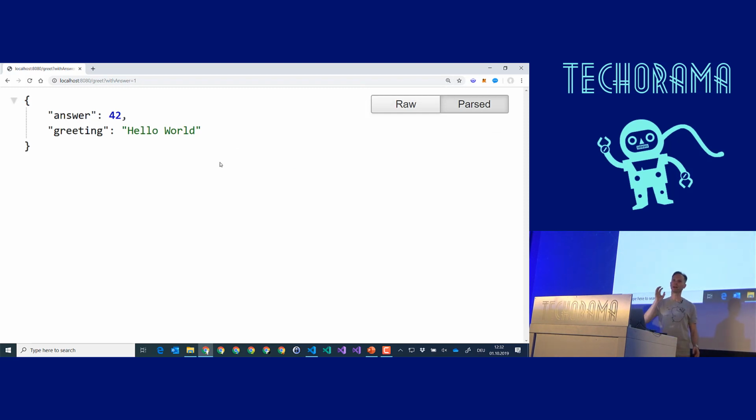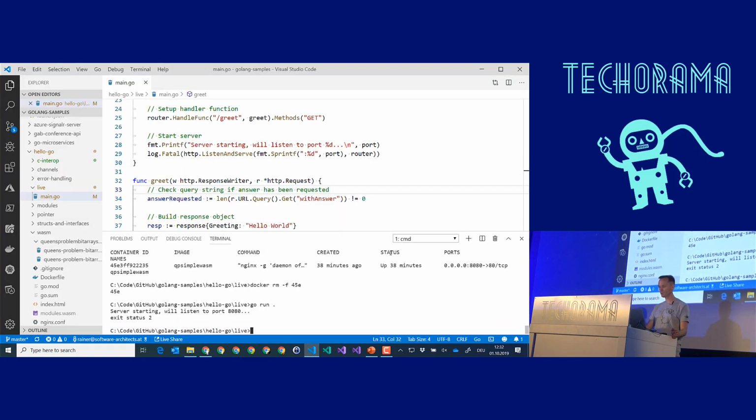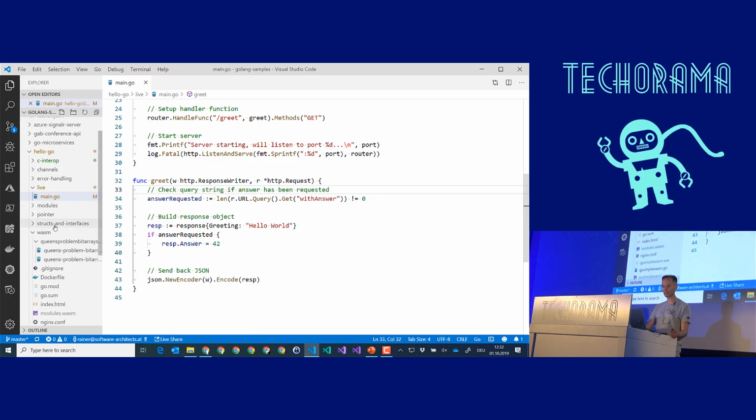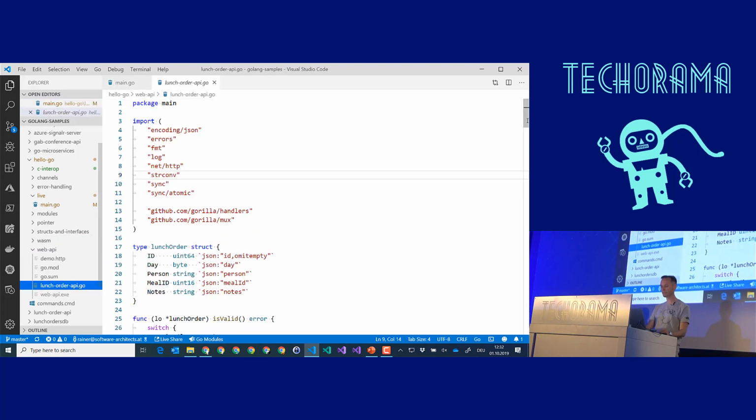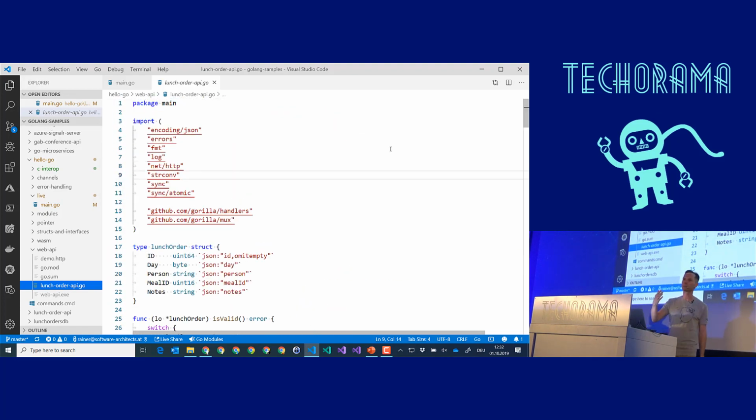In my sample folder, I have a more complex, more complete sample in order if you want to look more closely into what you can do. So if you would like to dive deeper, just go into this Web API folder, and there I have implemented a little bit more interesting Web API that supports real CRUD operations, adding lunch orders and getting them and filtering them and things like that.